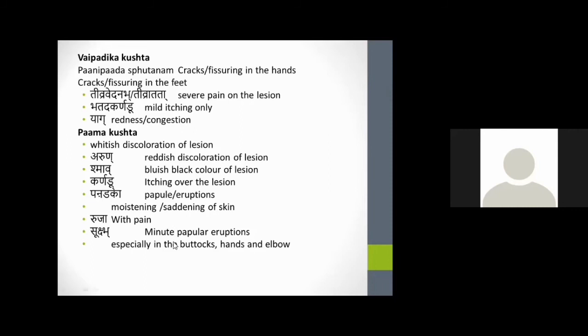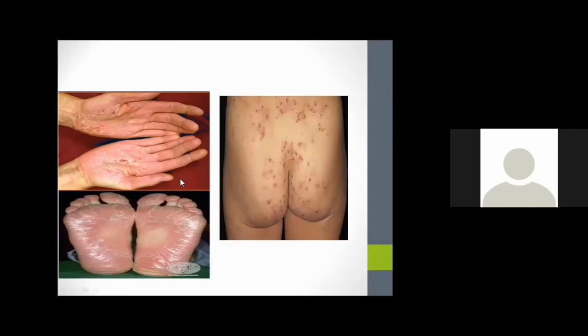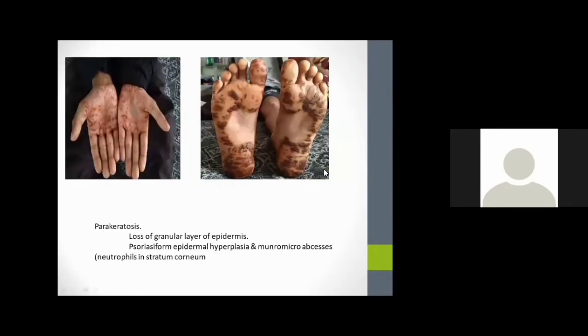These are mainly in the areas of buttocks, hands and elbows. In Vaipadika Kushta we can see Pani Pada Sphutana, and in Pama Kushta we can see discoloration and the area of distribution. This Vaipadika kind of Kushta is diagnosed as palmoplantar psoriasis by skin biopsy. In skin biopsy, there is presence of parakeratosis and loss of the granular layer of the epidermis, and a psoriatic form of presentation is also present.